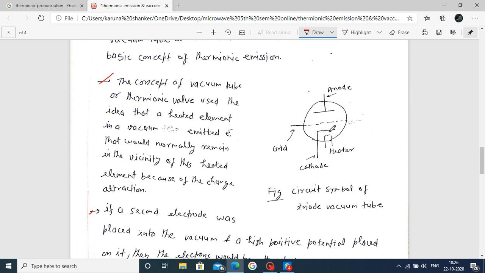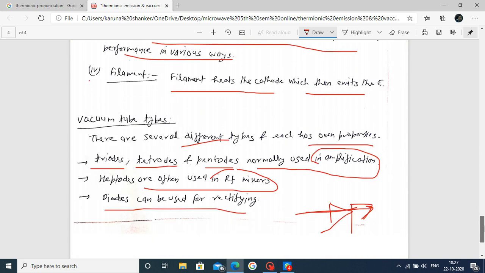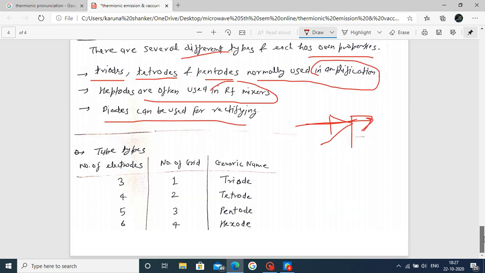Focus on this. The electron is emitted from the cathode and moves towards the anode. Electron flow is from cathode to anode, and the current is just opposite to this direction, so there is only one direction of current. That is the property of a diode: it conducts only forward current. In the ideal condition, the reverse current is zero. Similarly here only one direction is present, that's why it works as a diode. A diode can be used as a rectifier.